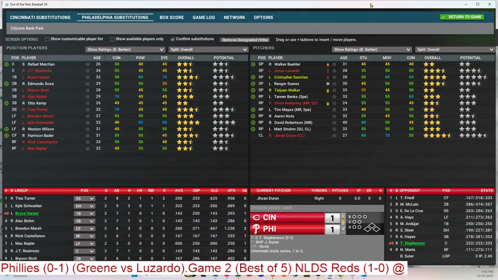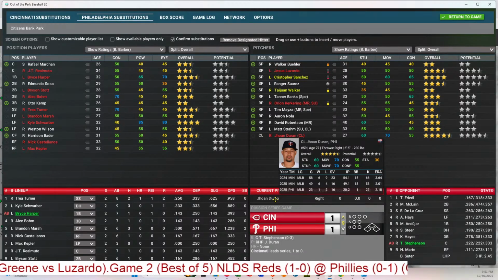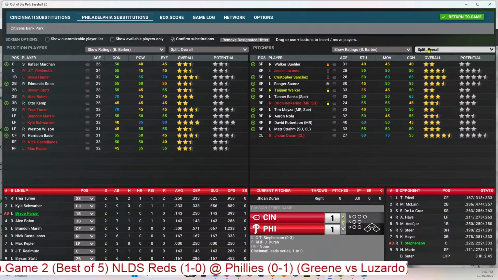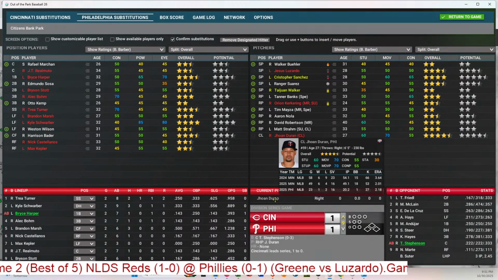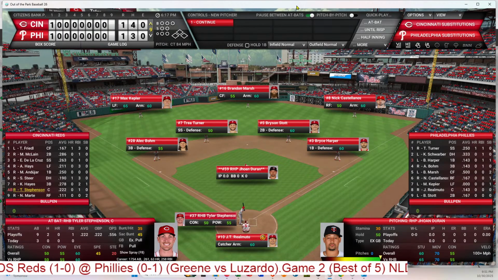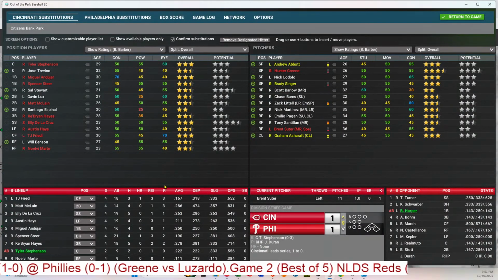Kerkering faced 4 batters. So Duran, here he is, steps up. Too bad I don't have his theme and everything in this game. 7-6 during the season with 32 saves and a sub 2.20 ERA. What? He only walked 1 batter in 20 innings for the Phillies. Okay. So here we go. The closer's in. Try to keep this game where it is, and let's see if the Reds have any chance.